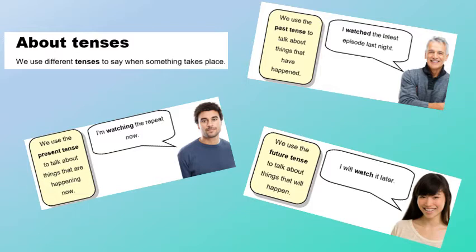We use the past tense to talk about things that have happened. For example, I watched the latest episode last night. We use the present tense to talk about things that are happening now. I'm watching the repeat now. That's your present tense example. Finally, we use the future tense to talk about things that will happen. And here's your example. I will watch it later.